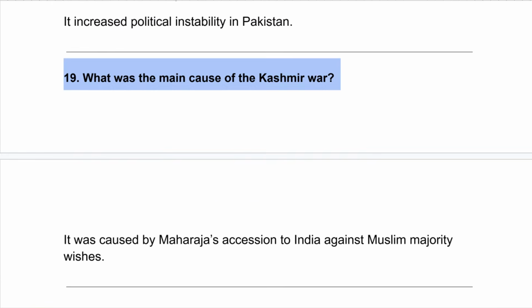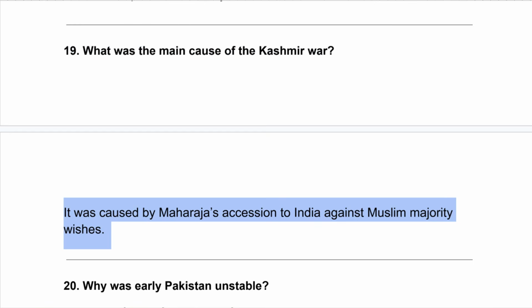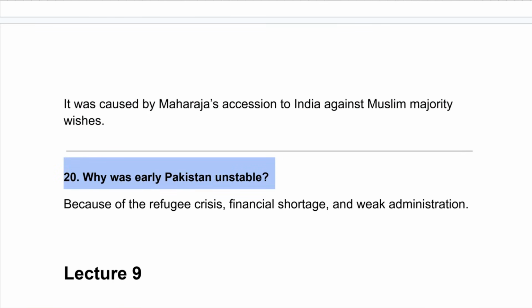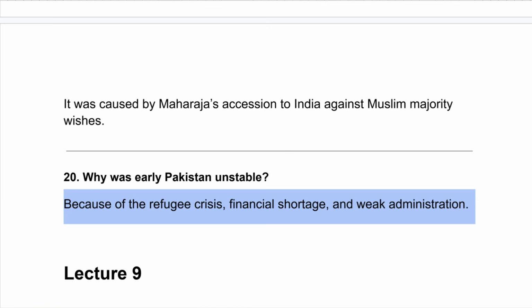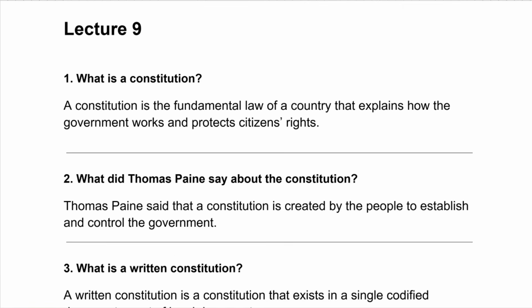What was the main cause of the Kashmir war? It was caused by the Maharaja's accession to India against Muslim majority wishes. Why was early Pakistan unstable? Because of the refugee crisis, financial shortage, and weak administration.